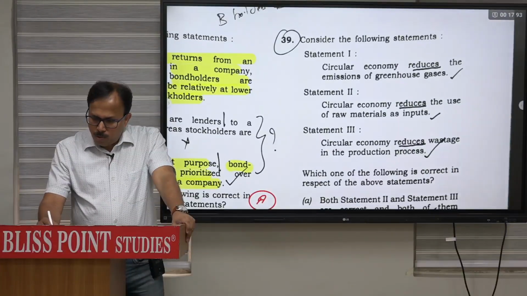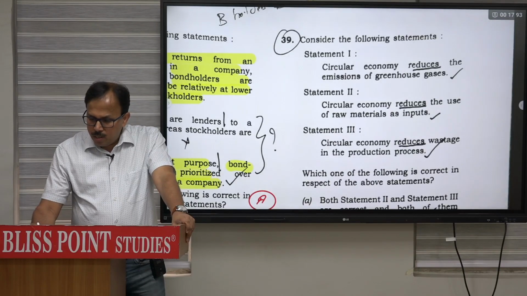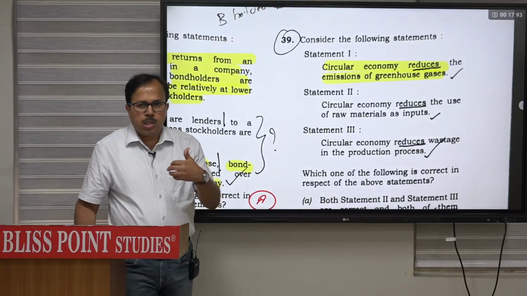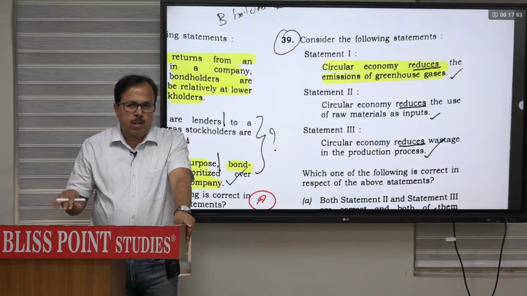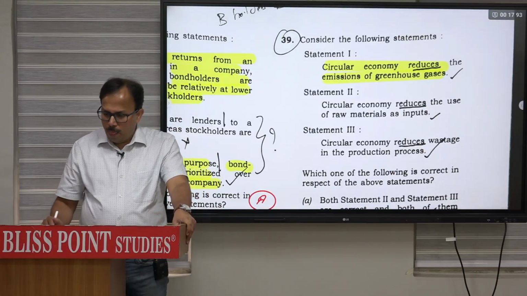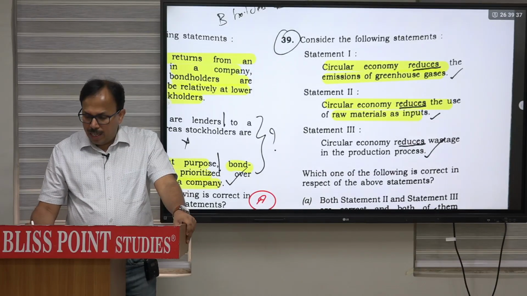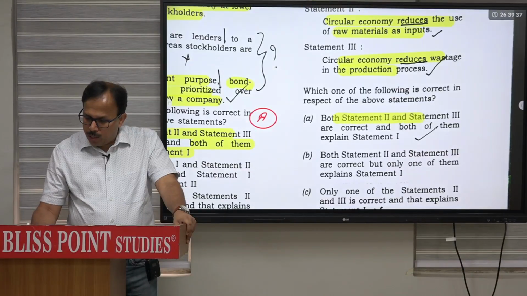39 again also, if you just understand the term circular economy, then you can explain this. Circular economy reduces emission of greenhouse gas. The concept of circular economy is basically that whatever resources or material we are using should remain in circulation, meaning there is no leaking out, no wastages. That is the core idea. So circular economy reduces the use of raw material and it reduces the wastage. So 39A. Both statement 2 and 3 are correct, and both of them explain statement 1.